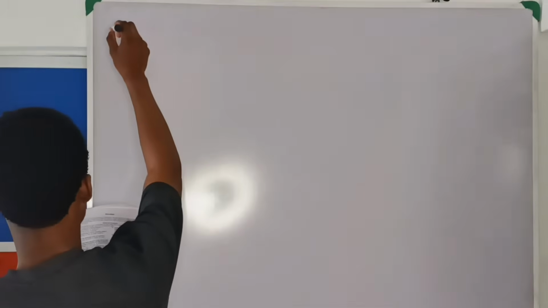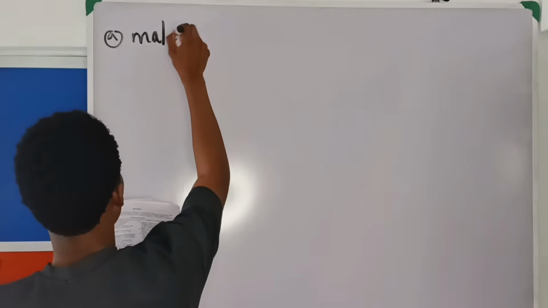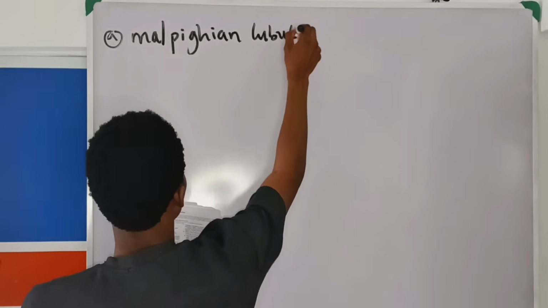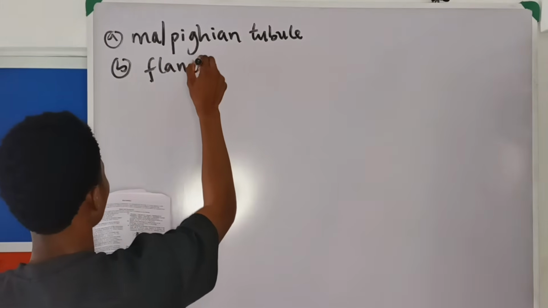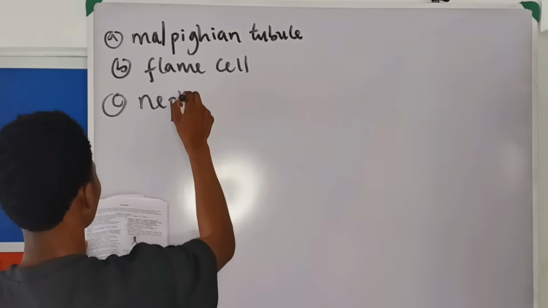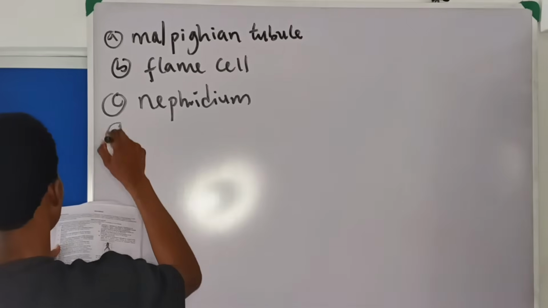Alright, number 1 question here is, the excretory structure in the earthworm is dash. A says Malpighian tubule. B says flame cells. C says nephridium. D says kidney.